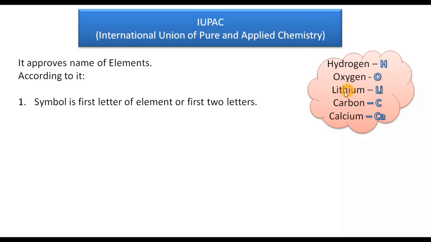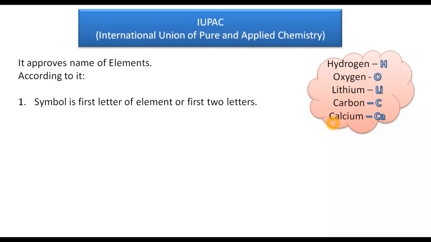In some cases, the first two letters are the symbol. Lithium has the first and second letters Li, so the symbol is Li. Carbon and calcium both start with the same letter, C. So C is the symbol for carbon, and the first two letters, Ca, are the symbol for calcium.